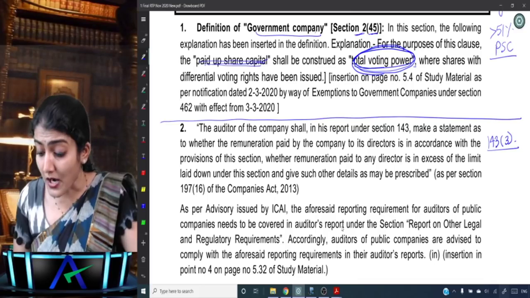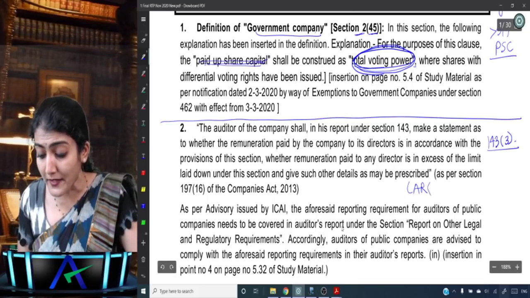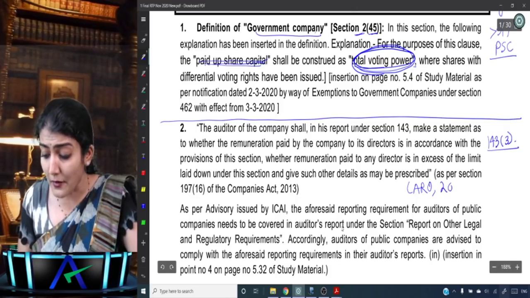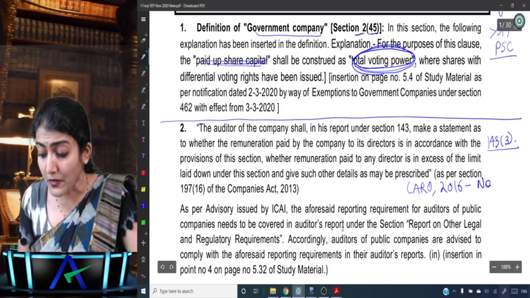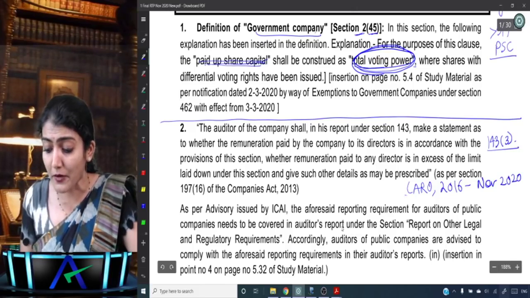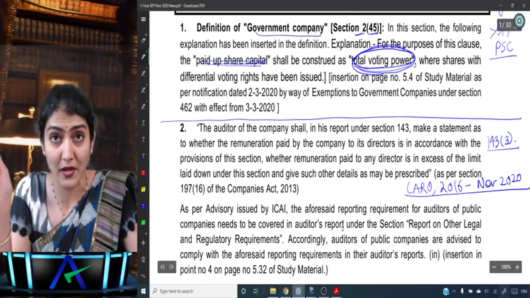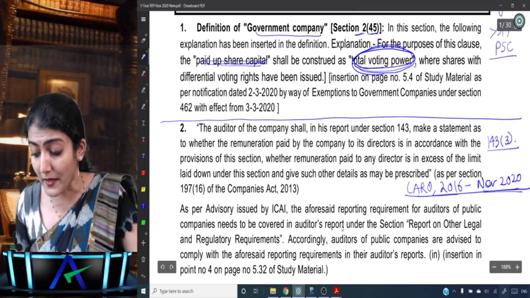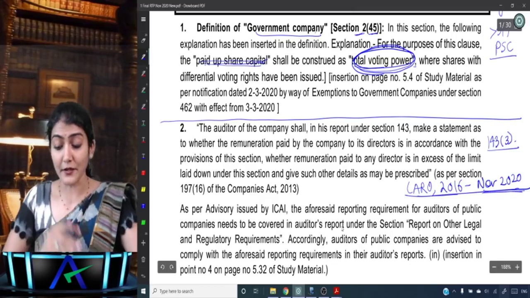And by the way, which CARO is applicable for your November 20 exams? The CARO 2016 is applicable for the November 20 exams. Is it clear to everyone?